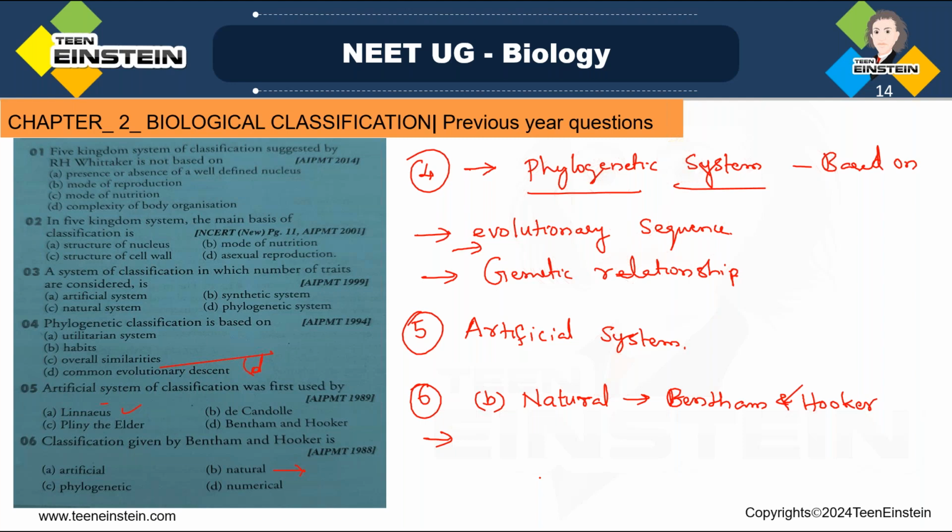So that is helping to study the maximum similarities among one group of organisms and the differences from the other group of organisms. That is how natural system of classification is done, and that is by Bentham and Hooker.